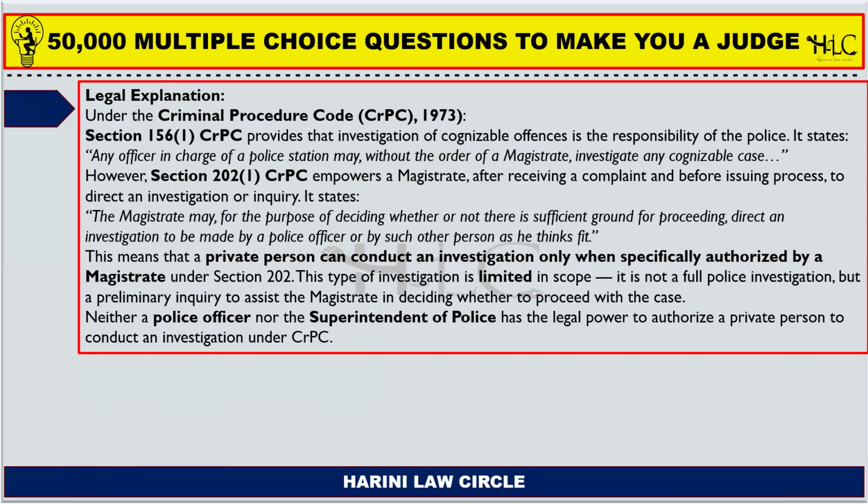But there is an exception under section 202 subsection 1 of CrPC, which states that the magistrate may, for the purpose of deciding whether or not there is sufficient ground for proceeding, direct an investigation to be made by a police officer or by such other person as he thinks fit. So any other person can also conduct such investigations.